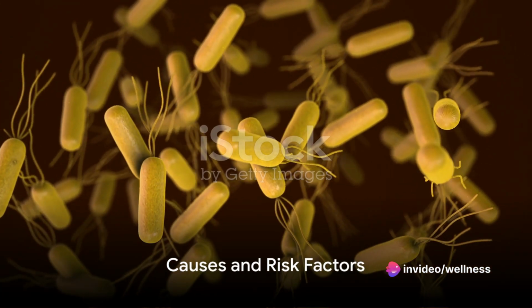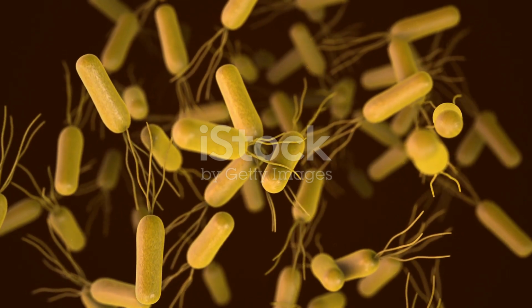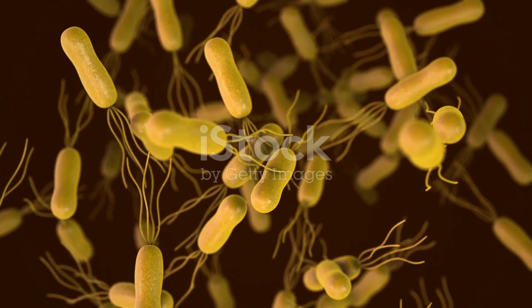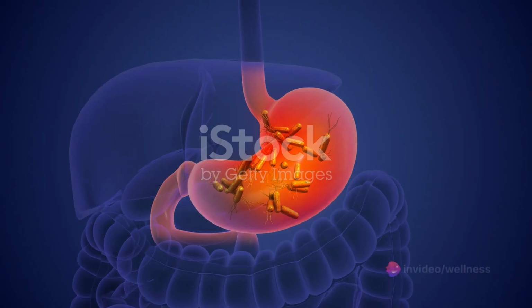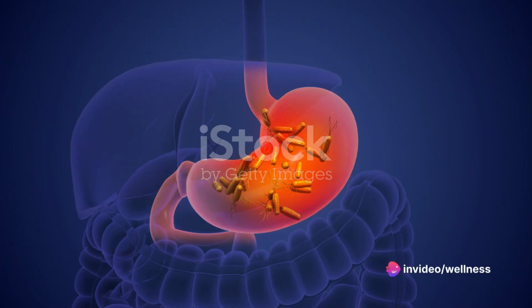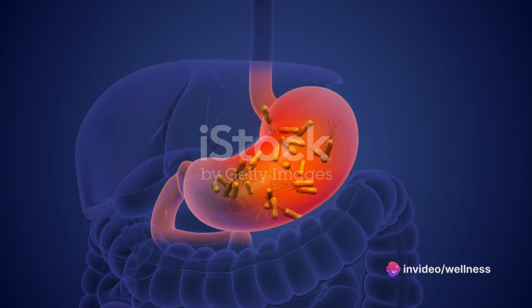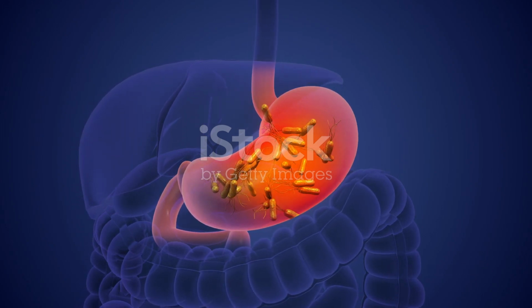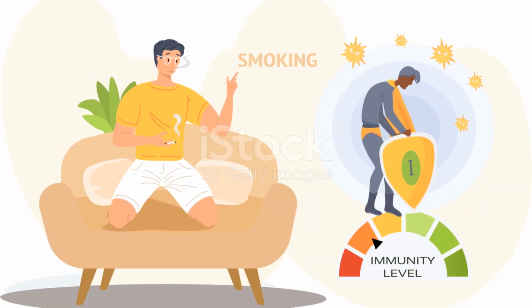What causes peptic ulcer disease and who is more at risk? Peptic ulcer disease, or PUD, primarily arises due to two main factors: infection with a bacterium known as Helicobacter pylori and the use of nonsteroidal anti-inflammatory drugs, commonly referred to as NSAIDs. These include medications such as aspirin and ibuprofen, but these aren't the only culprits. Other risk factors play a significant role too.